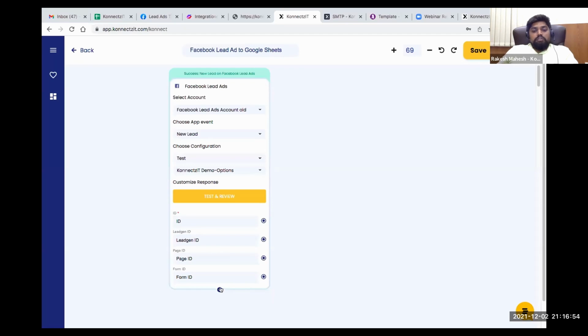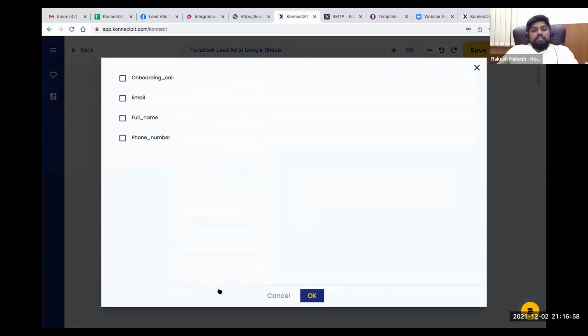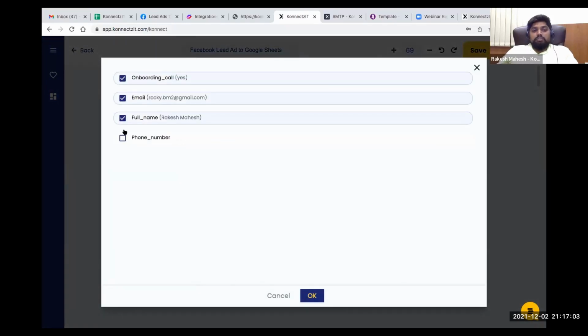So you can see the additional attributes over here in this plus icon. Just click on that and you will be able to see all the additional attributes which you can choose to use for your further automation. There will be multiple other records inside your form, so you can choose whichever you want to use for your automation. Right now I'm just going to choose email, full name and phone number. So let me click on OK.